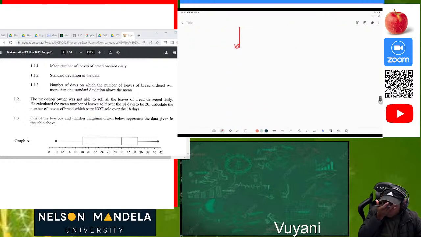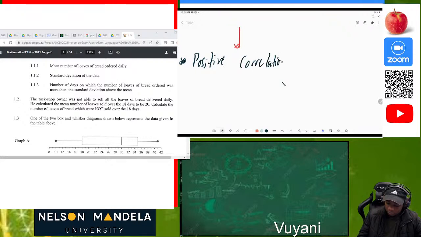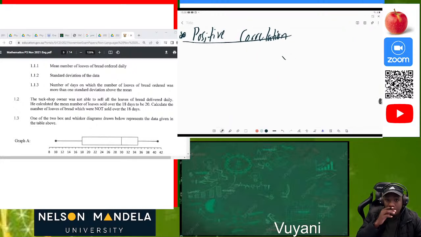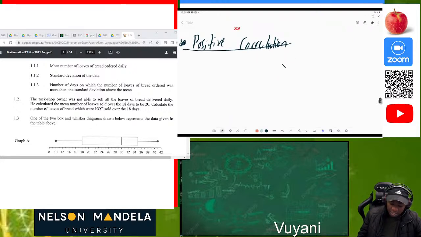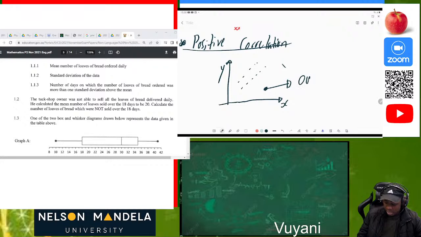Now, if we have a positive correlation, how will your scatter plot look? A scatter plot is drawn on the XY plane. We know that this is our X, this is our Y. If it has a positive correlation, the points are scattered like this. Then we can actually see that maybe we have one dot here, so we can see that this is our outlier.